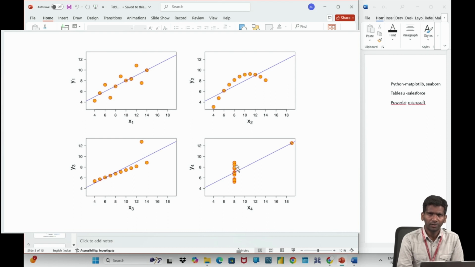The graphs will be plotted, but we cannot interact with them. The graphs can be interacted with in Tableau. There are 11 points if you observe. In all 4 Anscombe data sets there are 11 points, and if you count these 11 points here, they are overlapped with each other.